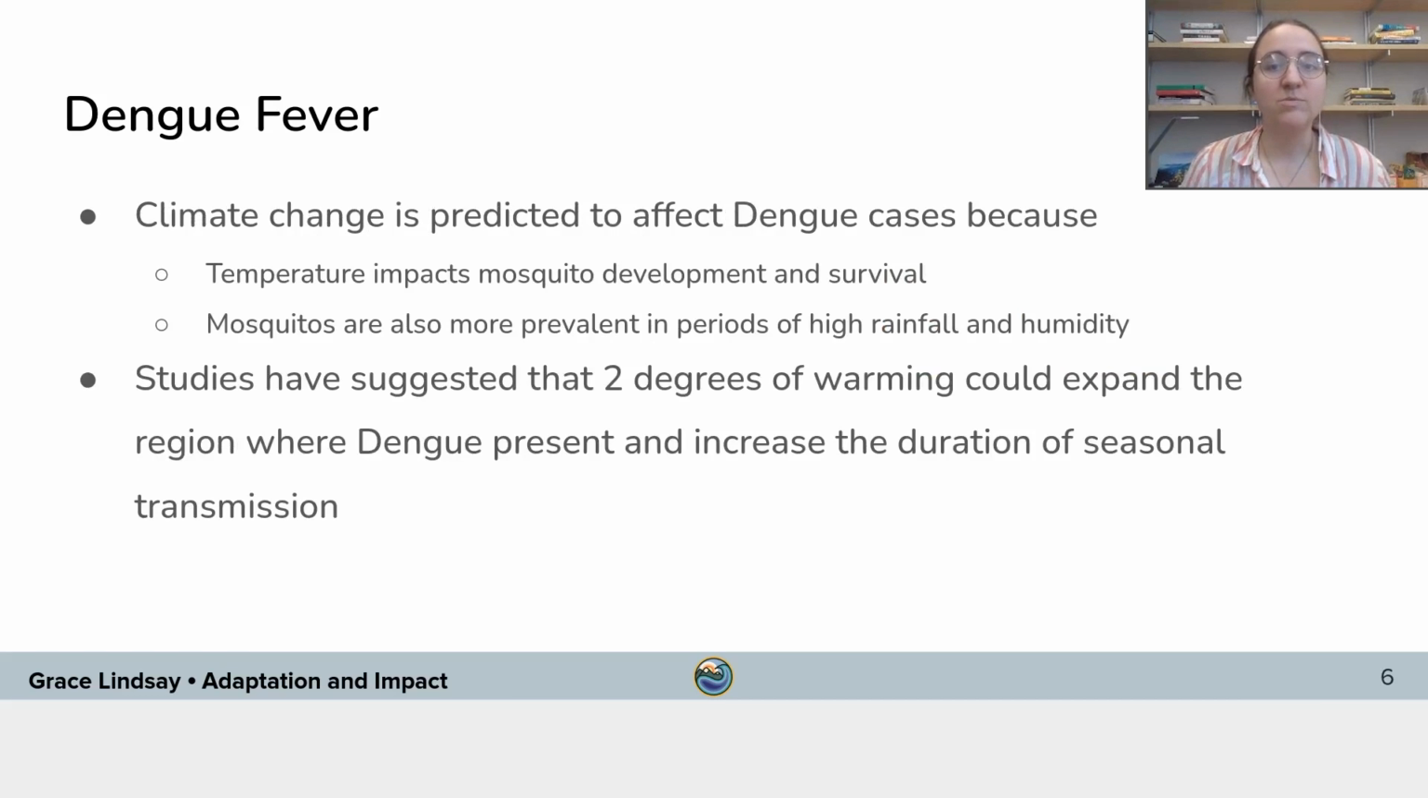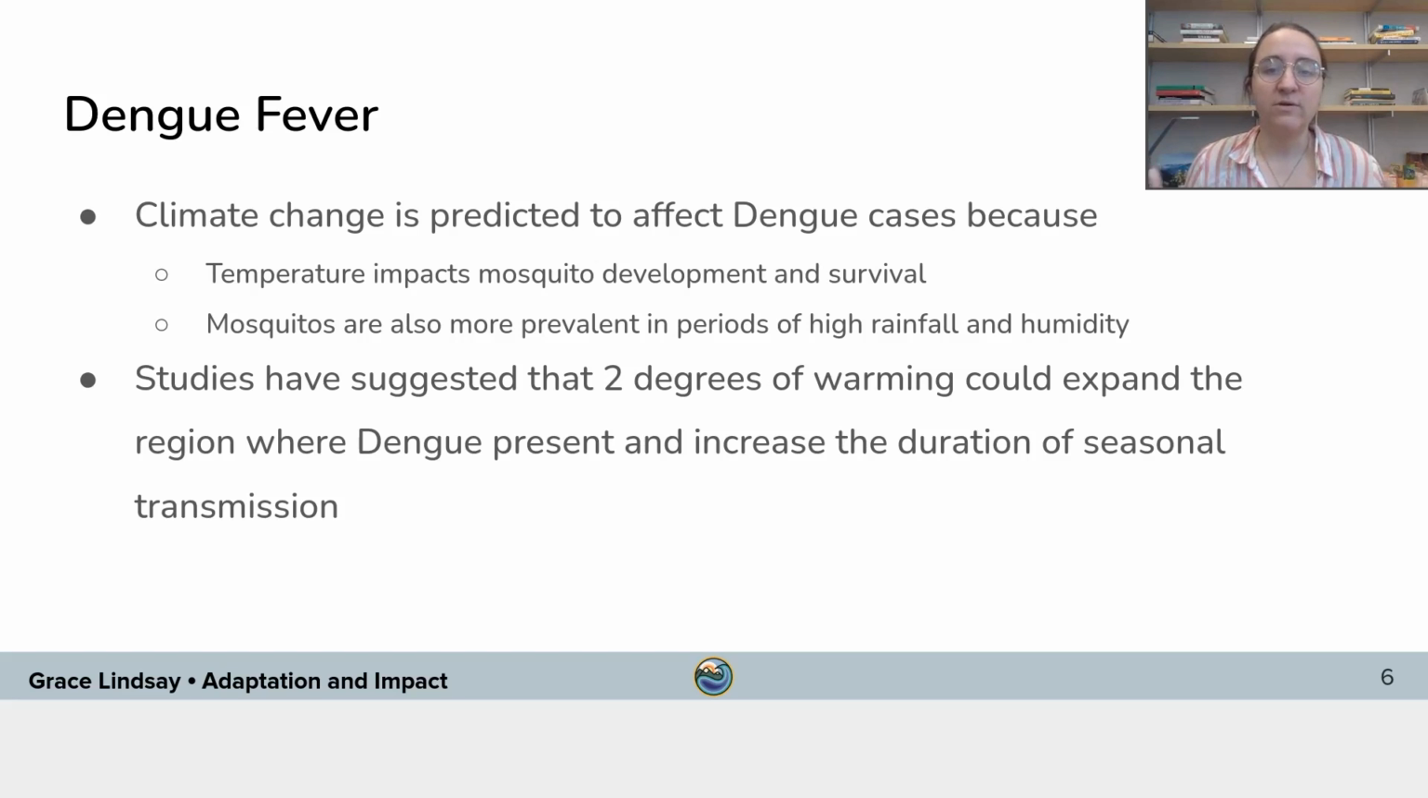issue. Specifically, climate change is predicted to affect dengue fever cases because temperatures impact mosquito development and survival. Warmer temperatures are more supportive of mosquitoes. Mosquitoes are also more prevalent in periods of high rainfall and humidity. So the idea that there will be more extreme rainfalls at certain times, higher humidity, more precipitation, that's also going to support the development and survival of mosquitoes.